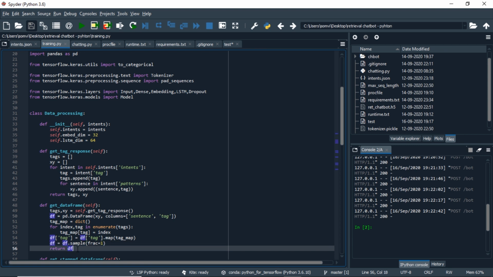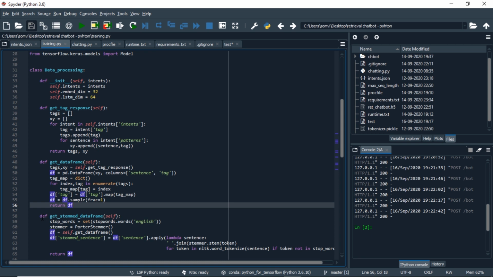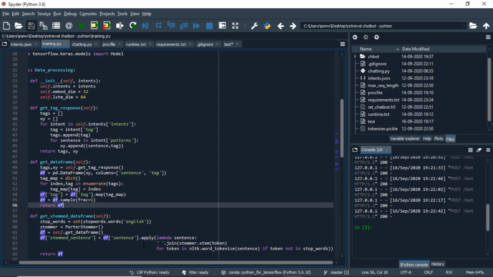So now our next step is to convert those sentences or patterns into the stemmed or the base words. We will have this method, get stemmed data frame. First of all, we will create a set of all the English stop words that are available. We will initialize a stemmer. We will get the data frame from the last method. After this, we will create a new column, stemmed sentence, that will convert the sentences into their base words. To perform this action, I am using a lambda function. So basically what we are doing here is we are taking a sentence and taking out tokens. If it is a stop word, it will not be included in the sentence, it will be removed, or else it will be added to the sentence.